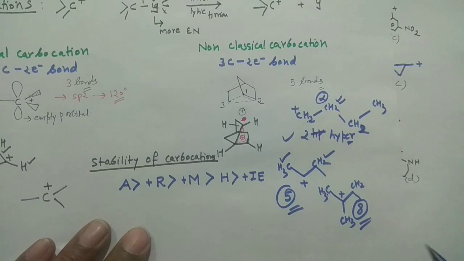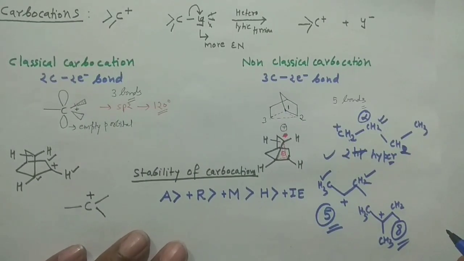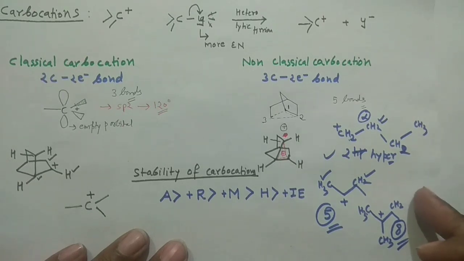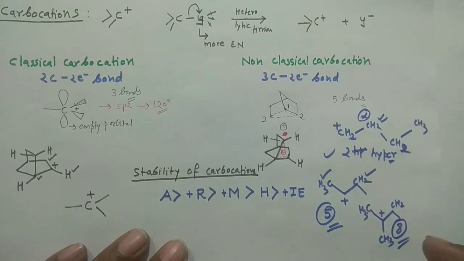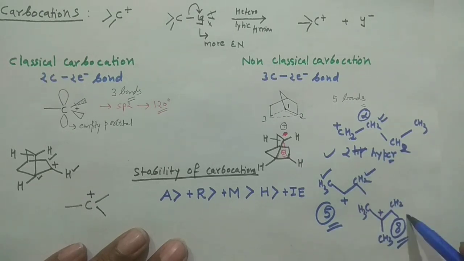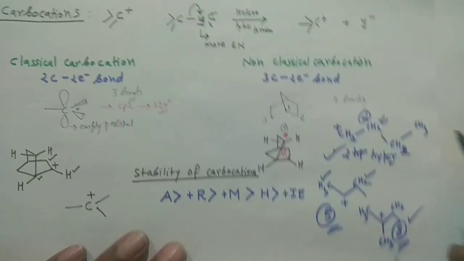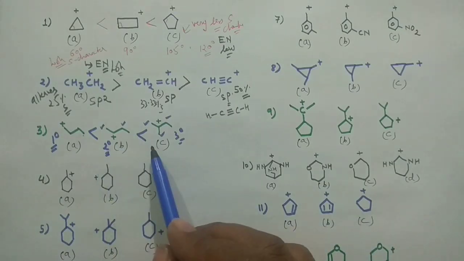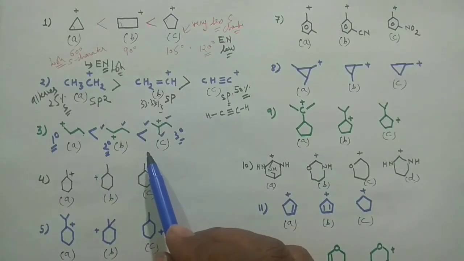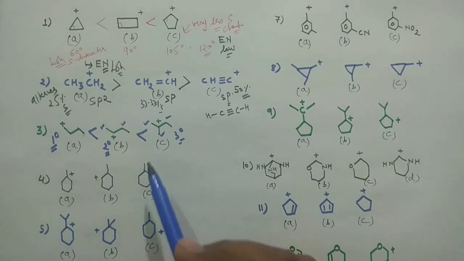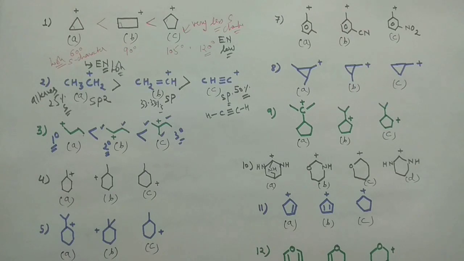As in resonance, the higher the number of resonance structures, the higher the stability. Similarly in hyperconjugation, the species having the higher number of hyperconjugative structures is the highly stable one. So it is having 8 hyperconjugative structures and the first one is having only 2. So this is the most stable, this is the least stable. And this explains the stability of this system. But for this you have to know the concept of hyperconjugation, otherwise it would be difficult for you to decide.